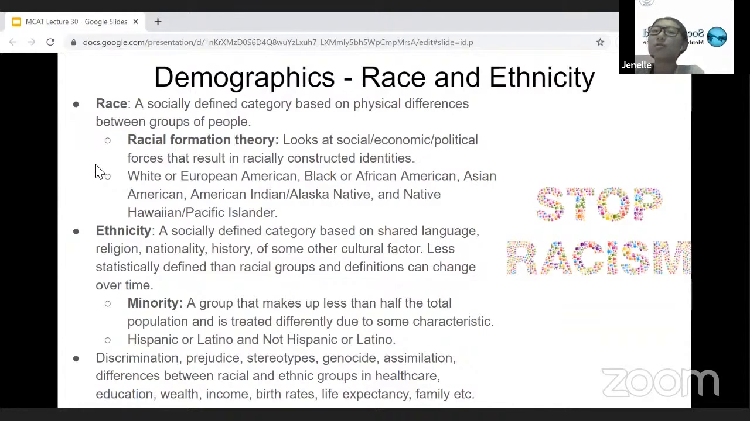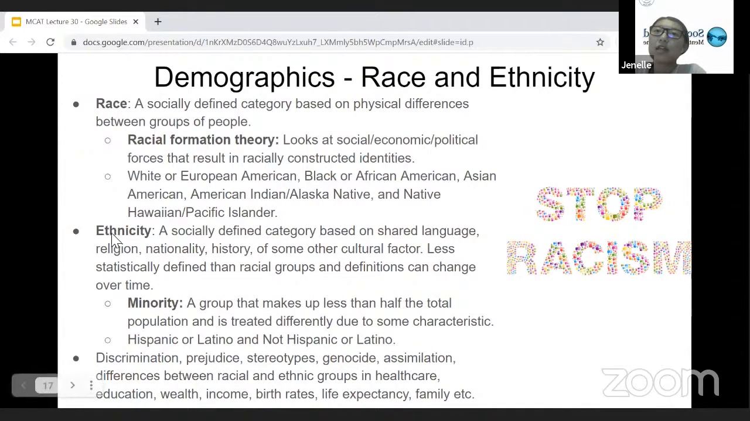The most common races that I looked up from the US Census this past year, by which they identify people, are white or European American, Black or African American, Asian American, American Indian or Alaska Native, and Native Hawaiian or Pacific Islander.